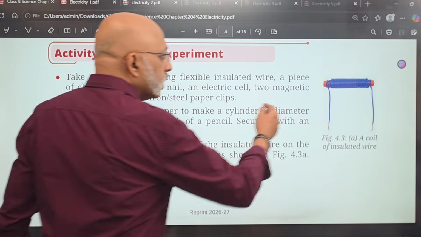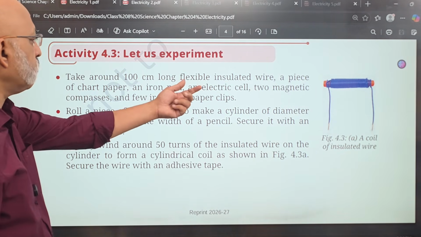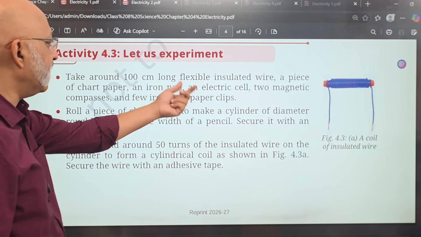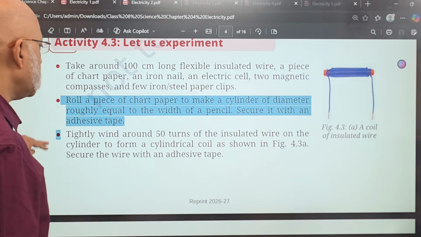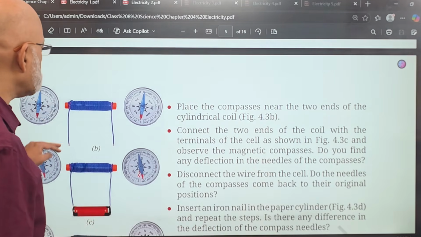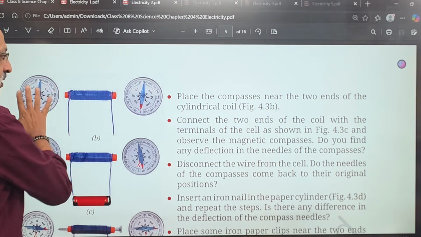In 4.3, again, you are taking a coil of insulated wire. Take around 100 centimeter long flexible insulated wire, a piece of chart paper, an iron nail, an electric cell, two magnetic compasses, and a few iron clips, and you put the wire around it. Now this is interesting because there are two magnetic compasses that you are putting on either side, right?